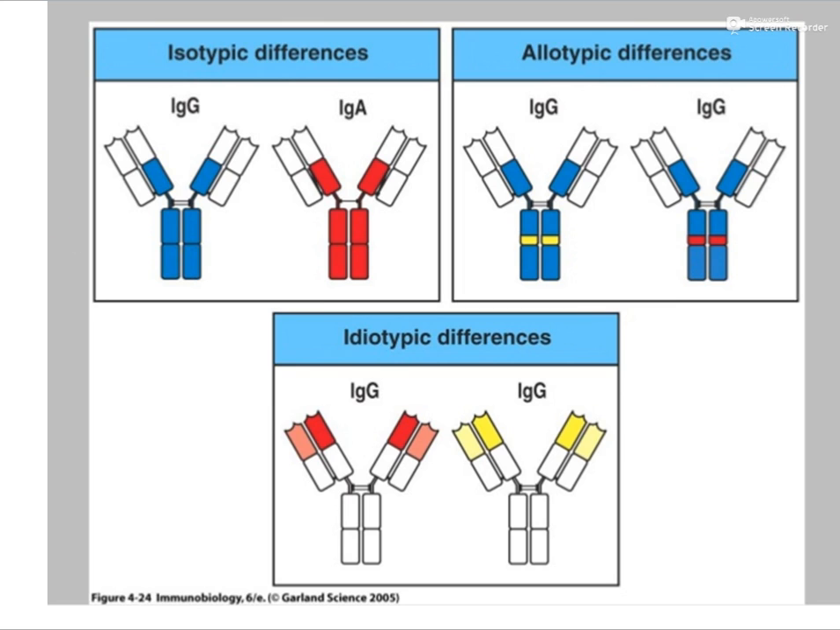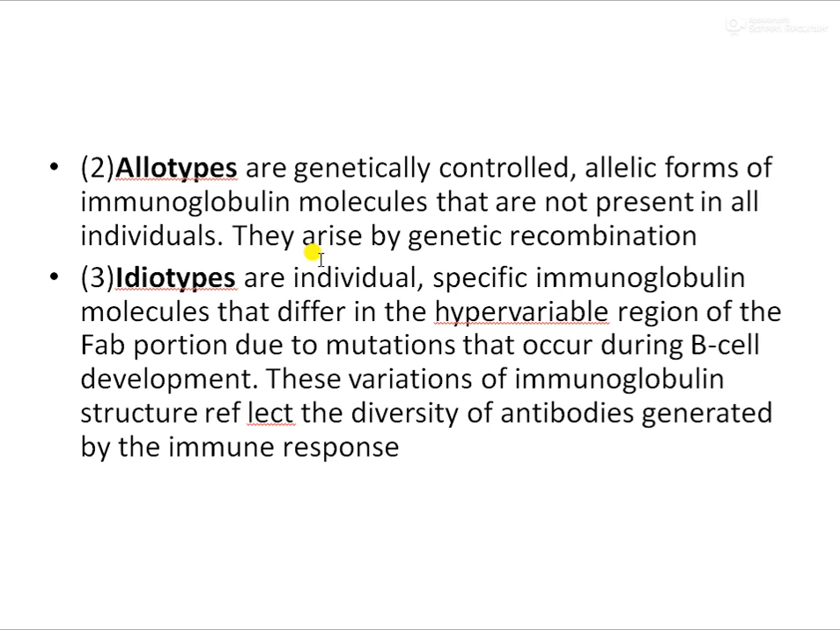Now, the next one which we find is the allotypic differences. If you look into the immunoglobulin classes, say 2 different types of IgGs, you can see that in the heavy chain itself, there would be certain differences between each other. That is mainly what constitutes the allotypic differences. Now, what is it?